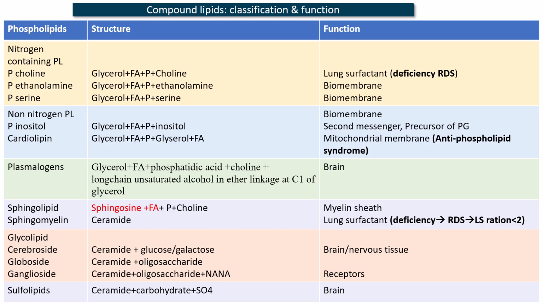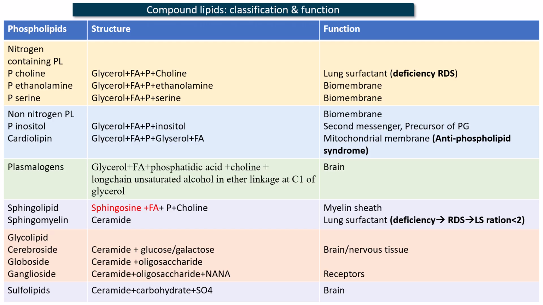Deficiency of lung surfactant results in a condition called respiratory distress syndrome in preterm babies. The main function of lung surfactant is to maintain alveolar stability. So, deficiency of lung surfactant results in alveolar collapse, contributing to the development of respiratory distress syndrome. One biochemical parameter used as a diagnostic criterion for detection of respiratory distress syndrome is the LS ratio, that is the lecithin to sphingomyelin ratio. Normally, when it is more than 2, it indicates fetal lung maturity. Less than 2 indicates the preterm baby is prone to development of respiratory distress syndrome.